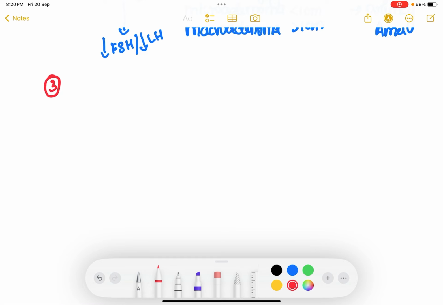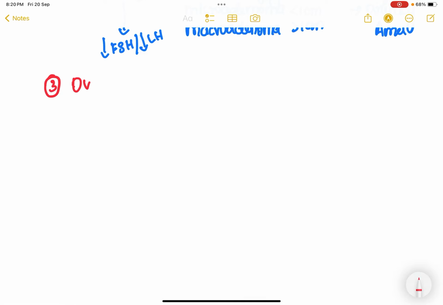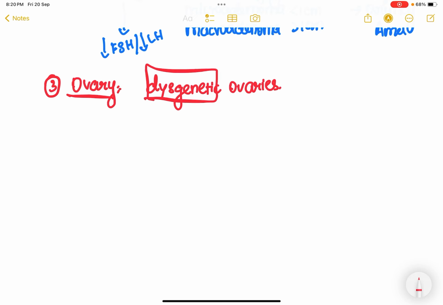So what could be the problem in the ovary? Majorly the problem in the ovary could be because of dysgenetic ovaries. What do you mean by dysgenetic? Dysgenetic means abnormal growth and development. So during the development itself, there is abnormal growth and development of the female gonad, that is the ovary. Because of this abnormal growth and development, the gonads are going to be dysgenetic gonads. So there is going to be no function with this ovary.